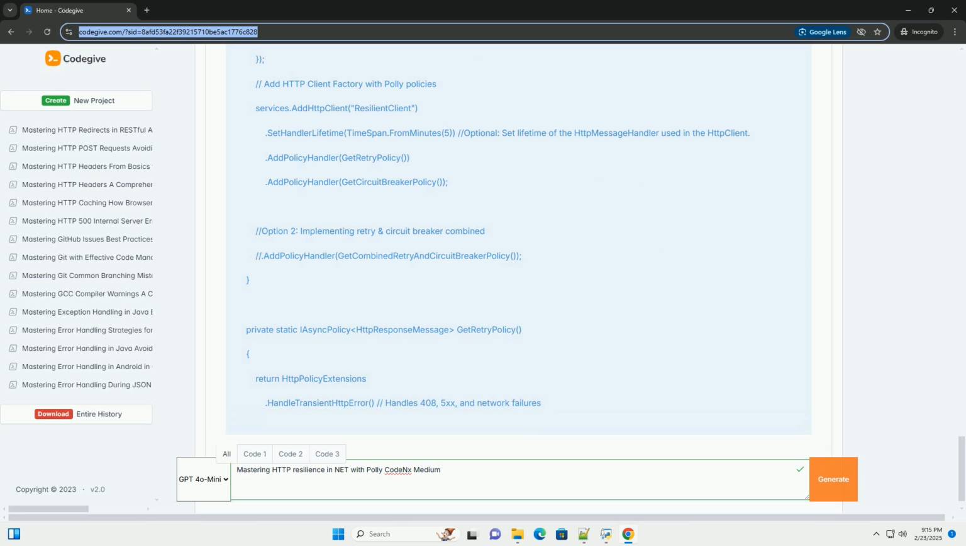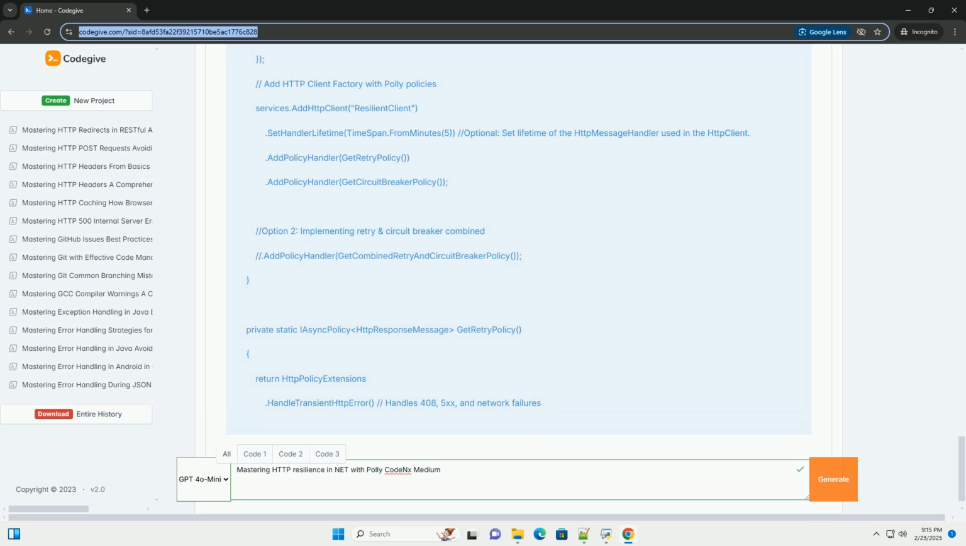Configuration: consider making your resilience policies configurable, for example through appsettings.json. This allows you to adjust the behavior of your application without recompiling. Monitoring and alerting: implement monitoring and alerting to track the performance of your resilience policies. This will help you identify potential issues and proactively address them.